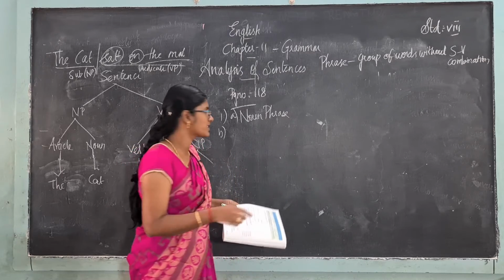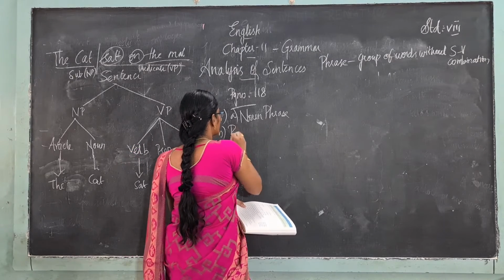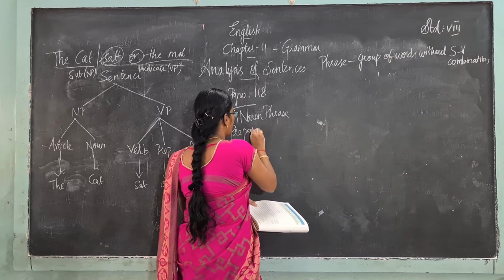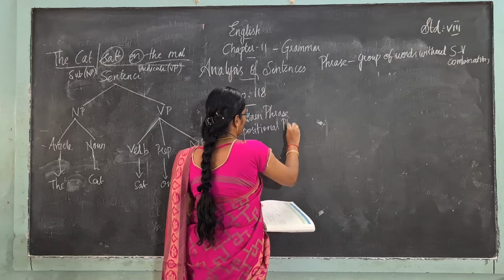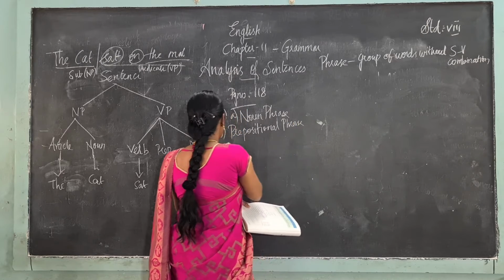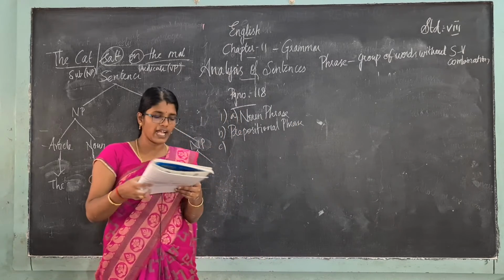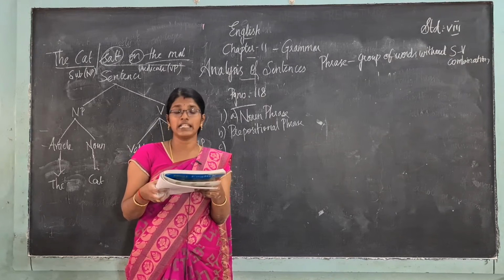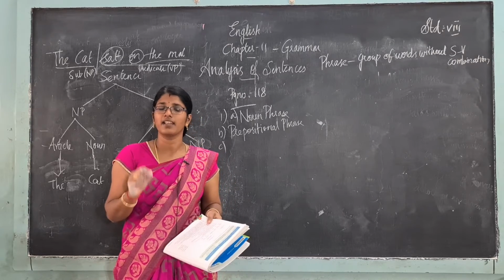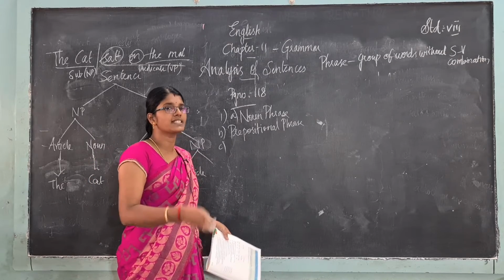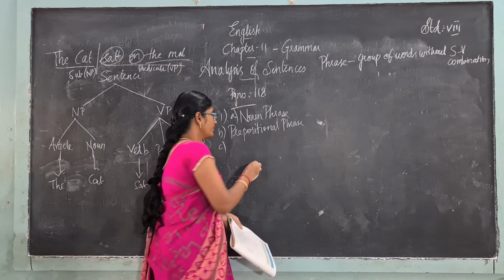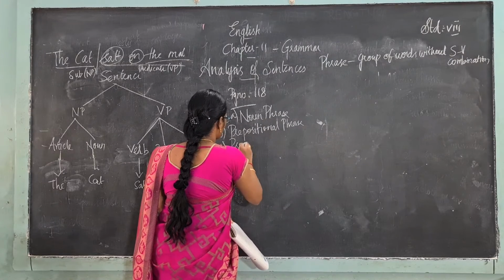It is a preposition. So the phrase is a prepositional phrase. Then moving on to the next one. I enjoy eating in Indian restaurants. In is also a preposition. In Indian restaurants is a prepositional phrase.